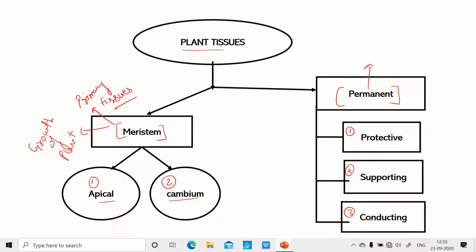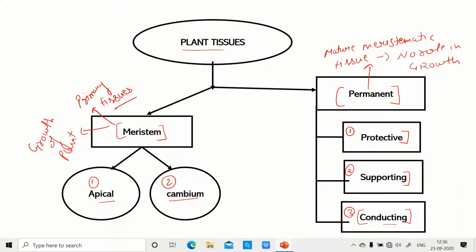And the permanent tissues are formed from mature meristematic tissues. So mature meristematic tissues have no role in growth, but they support the plant by providing protection, mechanical support and transportation of various substances. So we will see each one of them one by one in detail. So let's start with meristems.